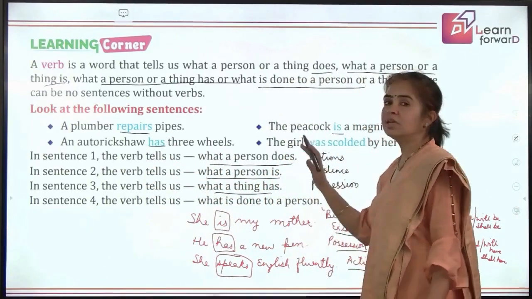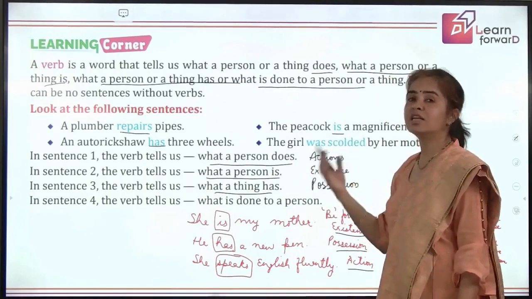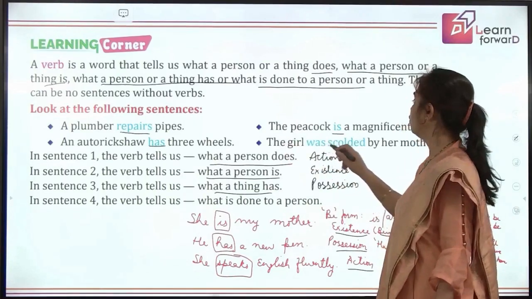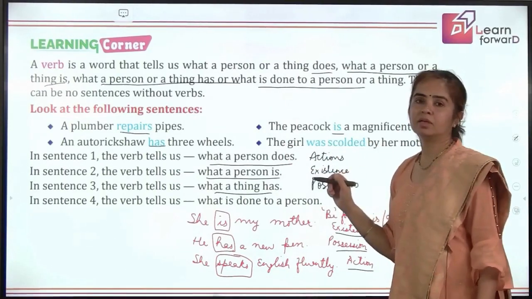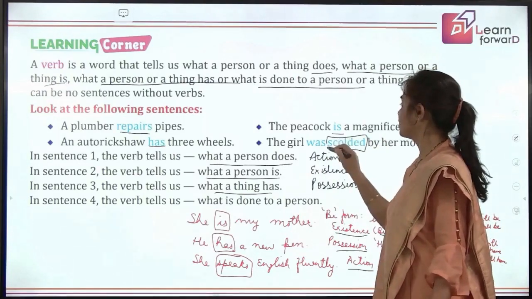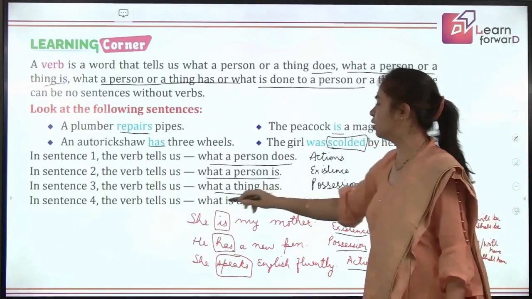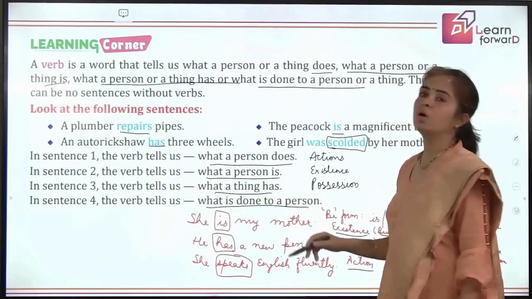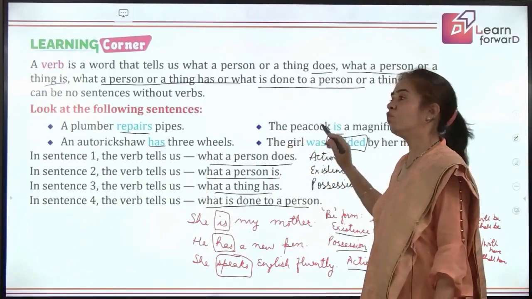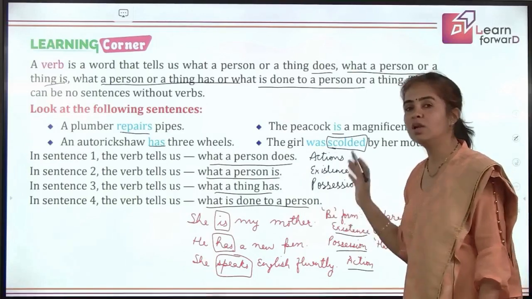In the fourth sentence, it is just an action actually transformed in its form. The girl was scolded by her mother. So we are just giving this as the action here, right? What question can we put for this? What is done to a person? That means what is done to the girl? The girl was scolded. So this is also action. This all is included in verbs.